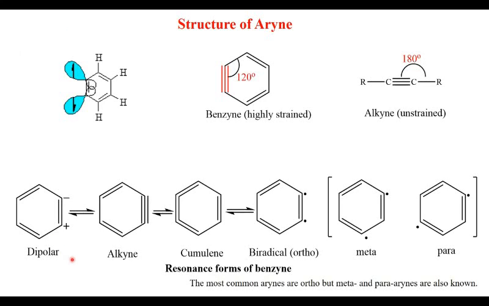Below are the resonance forms of benzyne. It can exist as a dipolar aryne, as an alkyne, as a cumulene, and a biradical. The most common biradical is ortho, while meta and para are also known and experimentally proved.